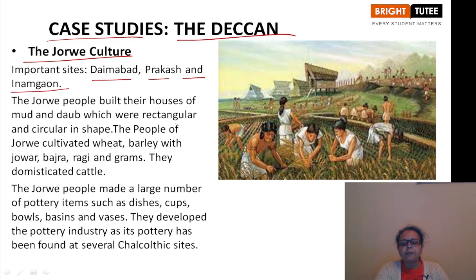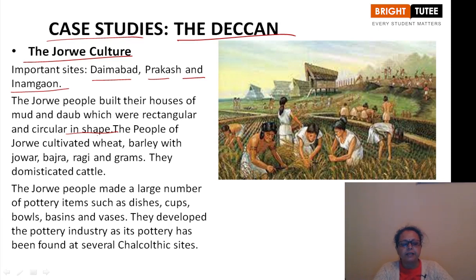The Jorwe people built their houses of mud and daub, either rectangular or circular in shape.